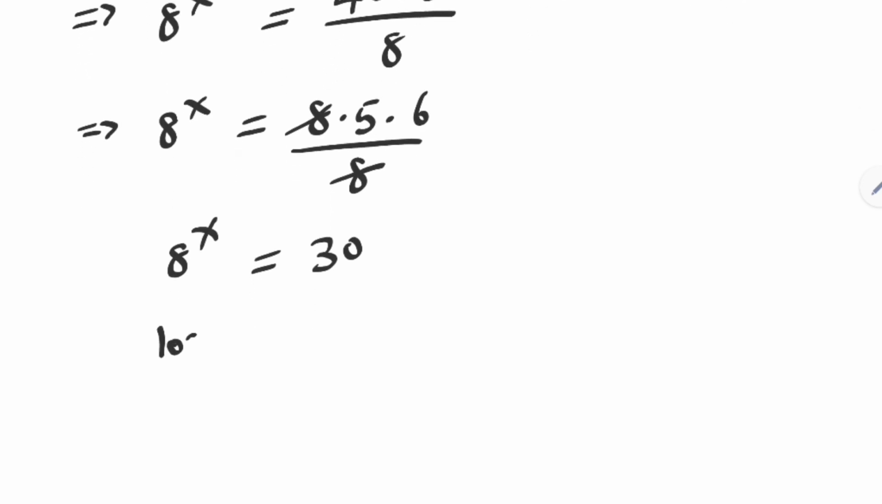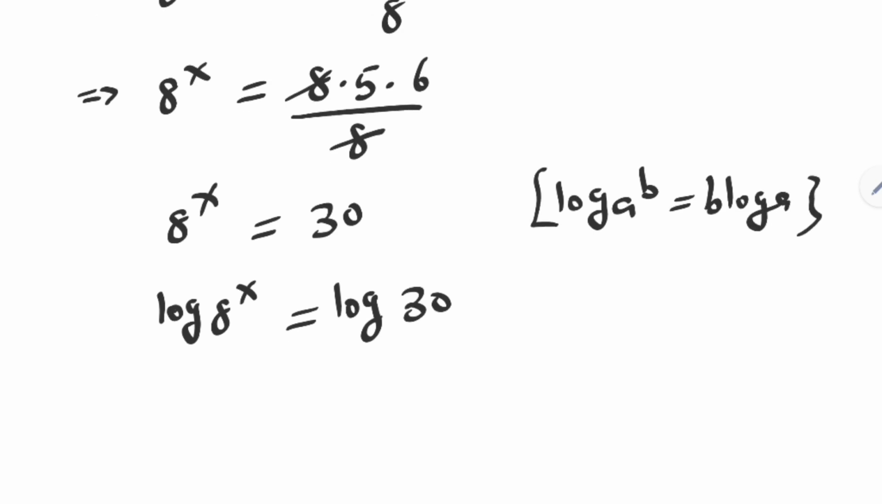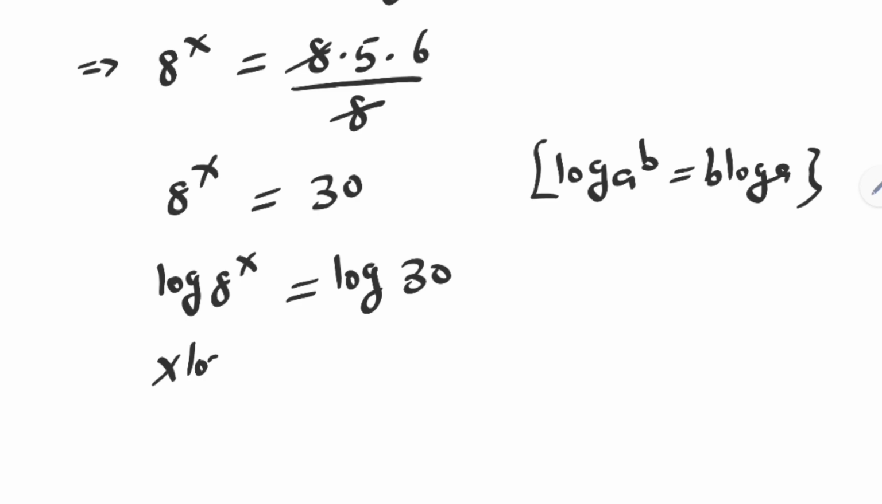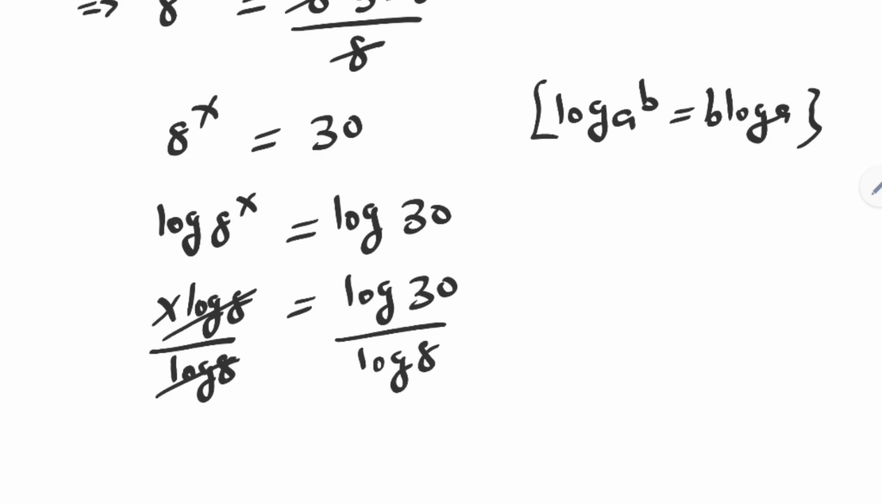We have log 8 raised to power x is equal to log 30. If you have log a raised to power b, this is equal to b log a. x log 8 is equal to log 30. Let's divide both sides by log 8. This divided by log 8, this divided by log 8. This log 8 cancels this log 8.